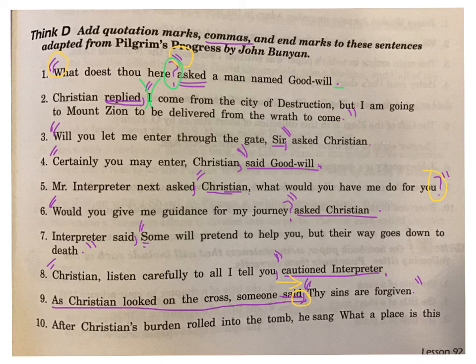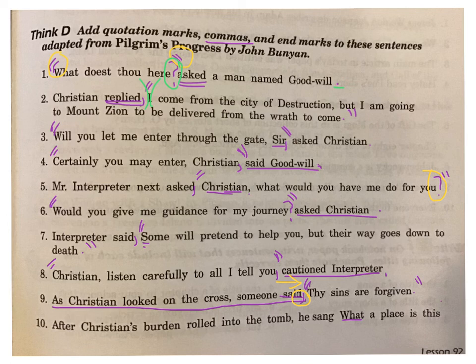All right, number 10. After Christian's burden rolled into the tomb, he sang, "What a place is this!" Notice that I have a word that would normally start a question, but it's not asking a question. Is it saying, what place is this? No, it's saying, what a place is this!